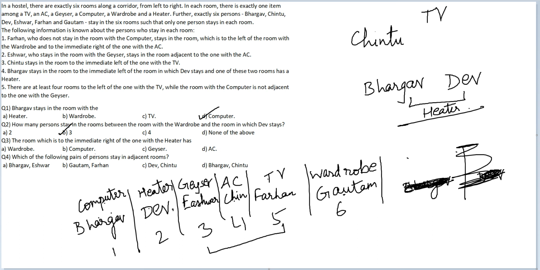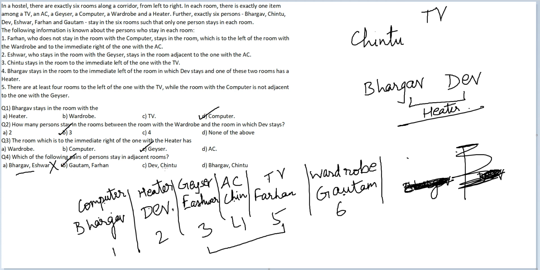The room which is to the immediate right of the one with the heater has. The room to the right of the one that has heater is geyser. So option C, geyser. Which of the following pairs of persons stay in adjacent rooms? Bhargav Ishwar, no, 1 and 3, not correct. Gautam Farhan, yes, room 5 and 6, correct.